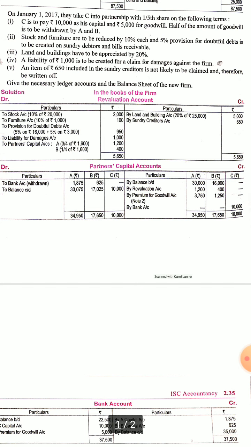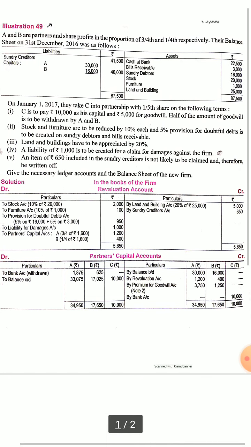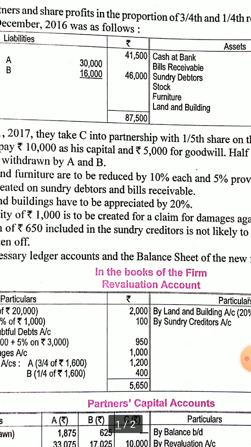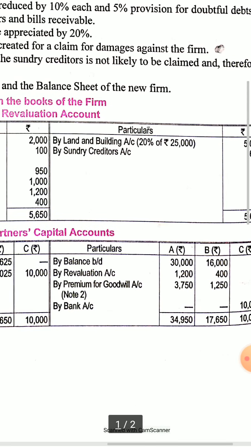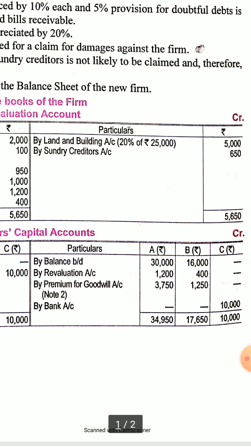Now let's see what will be the effects on partner capital account. So partner's capital account will be by balance b/d. Now you can see that 30,000 and 16,000 was the balance. So 30,000 and 60,000 will appear as by balance b/d. Again, profit on revaluation will be transferred to credit of the capital account. If there is a loss on revaluation, then it will be transferred to the debit of the partner's capital account.